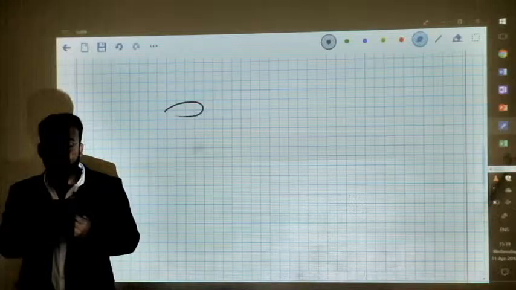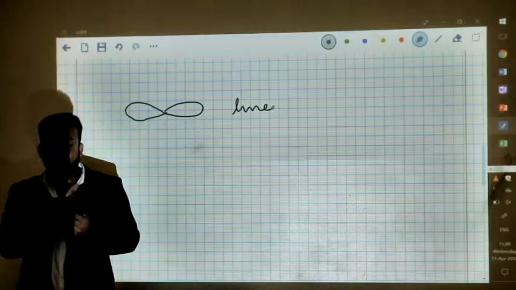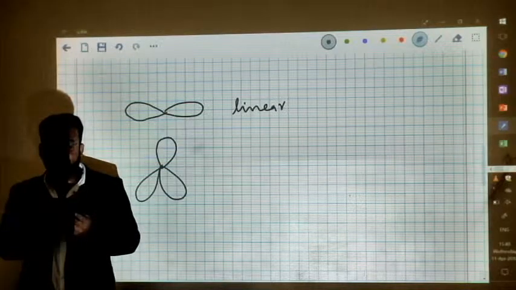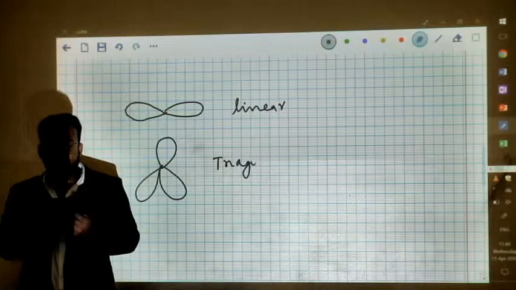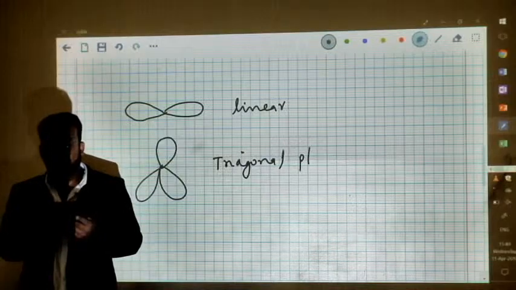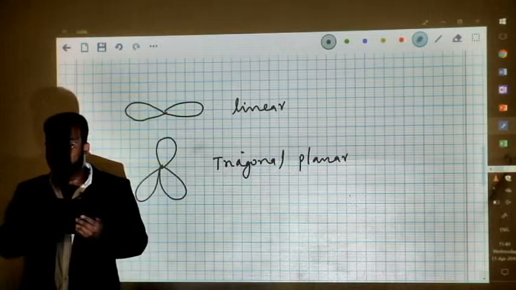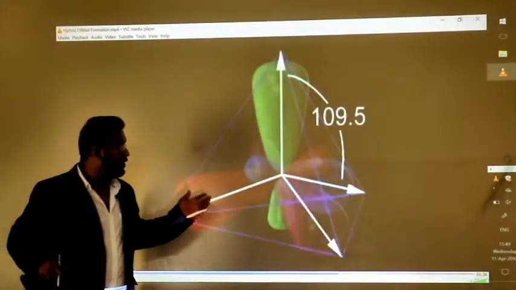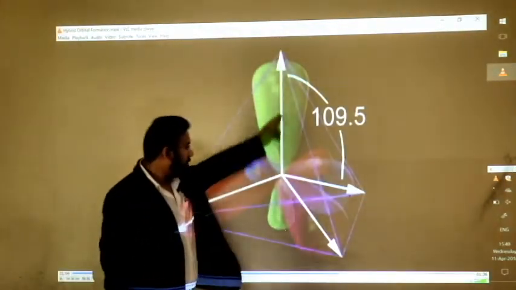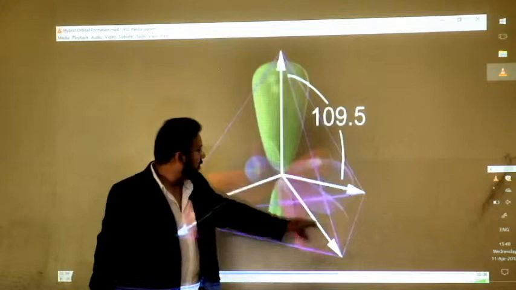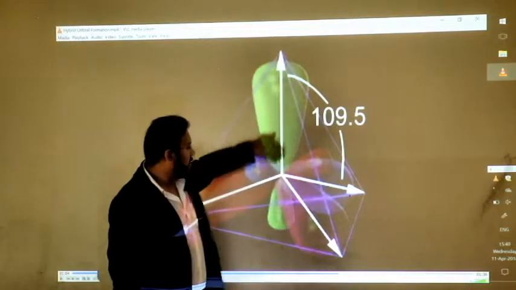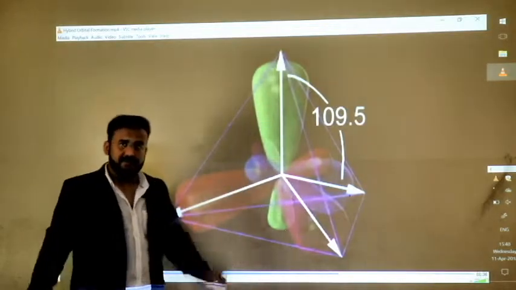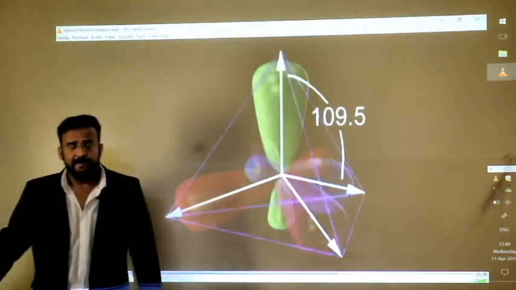If I have two orbitals present, they will be arranged in linear geometry. If I have three of them, they will be arranged in a trigonal planar geometry. And if I have four of them, this gives you a new kind of geometry which is called tetrahedral geometry. As you can see, you can make out a tetrahedron out of this. There are four orbitals, one lying above, one lying below, and two of them are in and out of the plane. So a total of four orbitals are here.